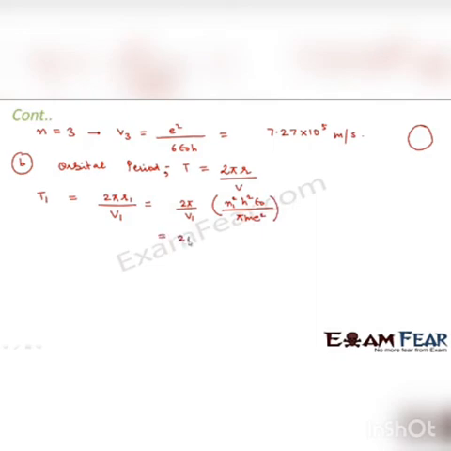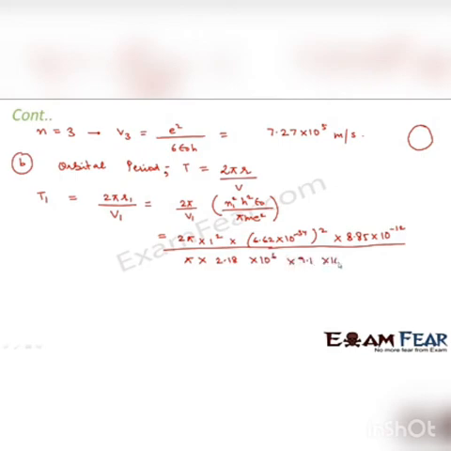So putting these values, we get 2 pi into 1 squared into 6.62 into 10 to the power minus 34 whole squared into 8.85 into 10 to the power minus 12, divided by pi into 2.18 into 10 to the power 6 into 9.1 into 10 to the power minus 31 into 1.6 into 10 to the power minus 19 whole squared. On calculating this, it comes out to be 1.527 into 10 to the power minus 16 seconds. So this is the orbital period for n equal to 1.